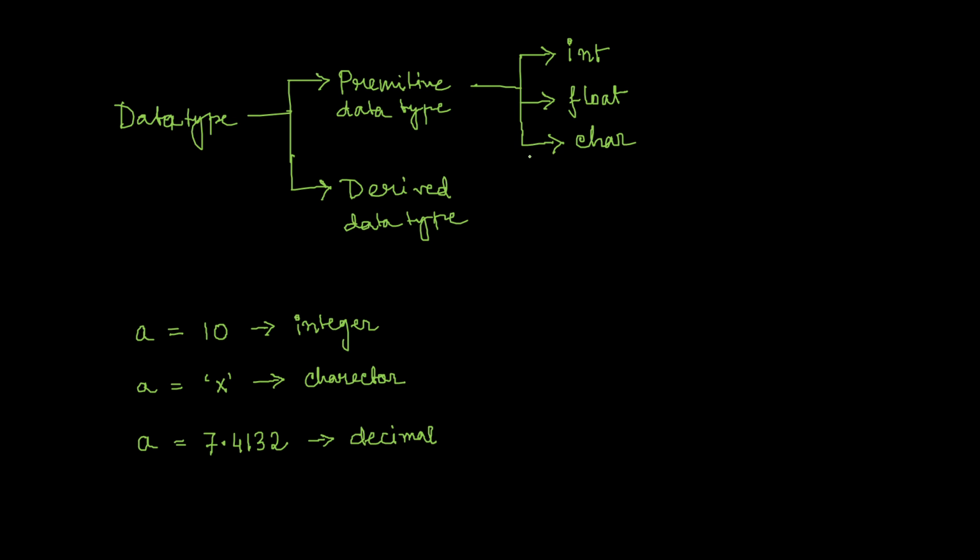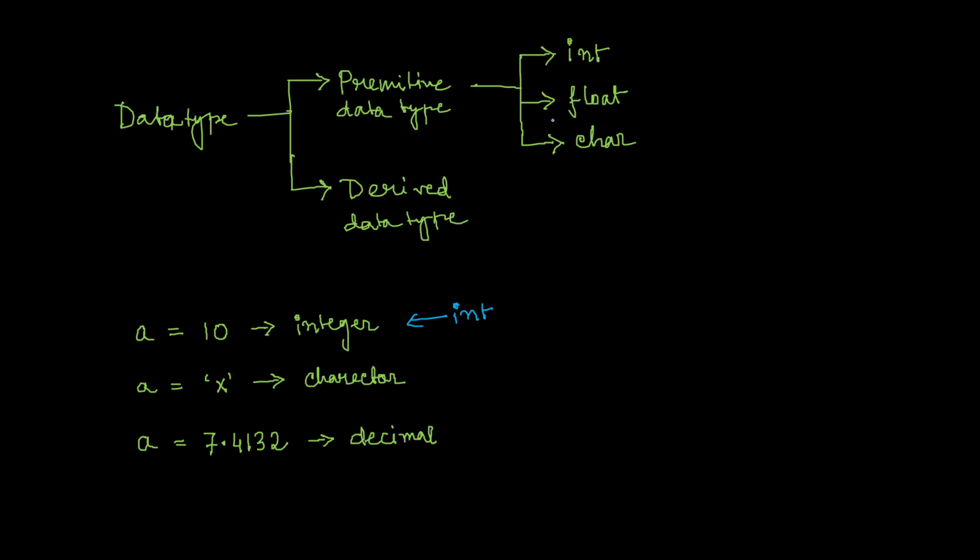The int data type says that it can store integer data. That means the data type required to store this type of data is int. The float data type says that I want to store a value having a decimal.